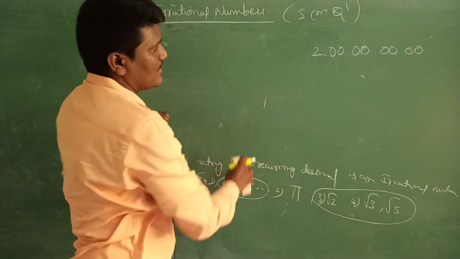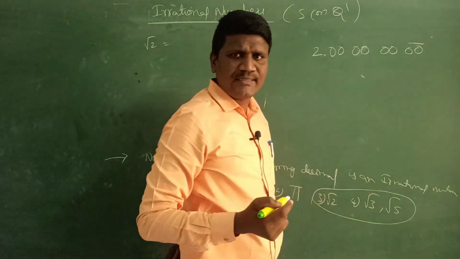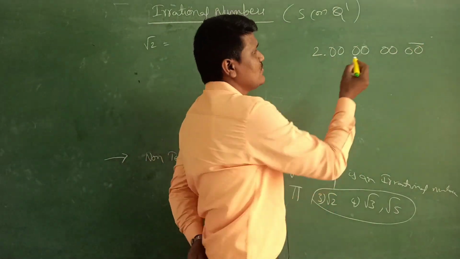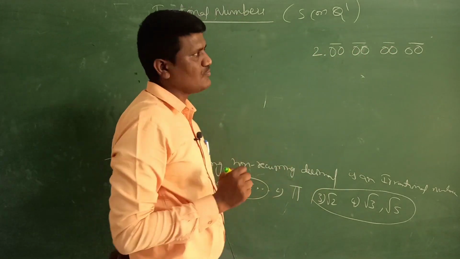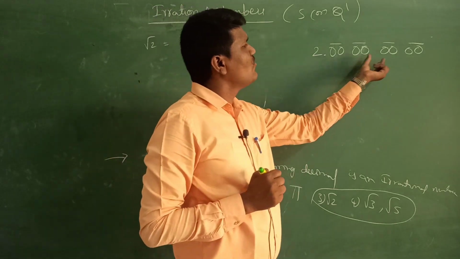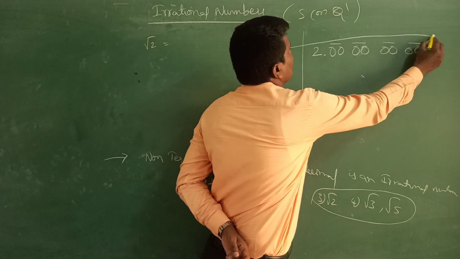Okay students? Right. So for the root 2 value, what you need to do is, all of you already know, you have learned in the 8th class itself: 0, 0, 0, 0 and only 1 is there, 2. Now I am finding till 4 decimals. Okay. So how to do the long division method?